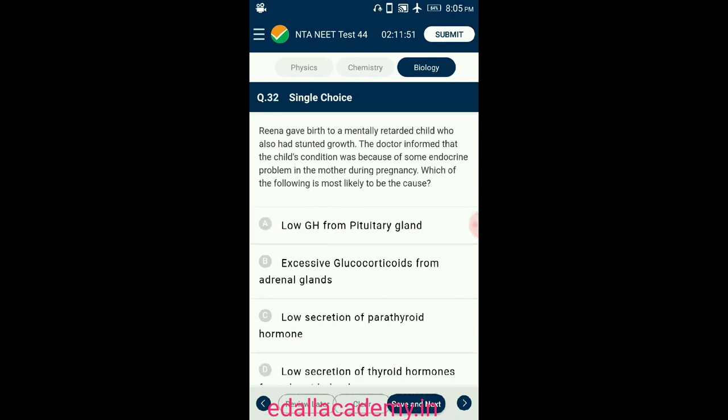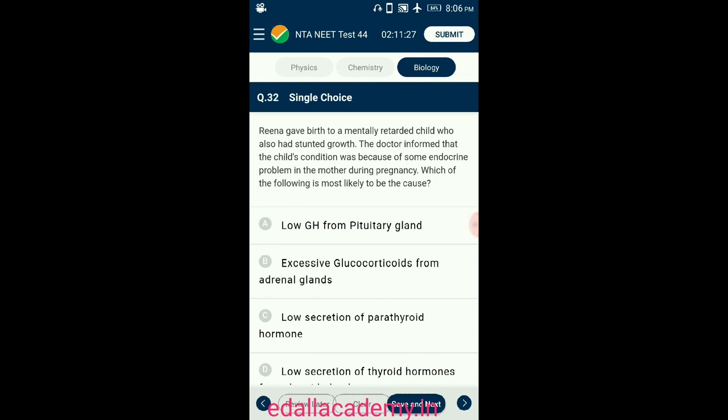Question number 32. Reena gave birth to a mentally retarded child who also had stunted growth. The doctor informed that the child's condition was because of some endocrine problems in the mother during pregnancy. Which of the following is most likely to be the cause?